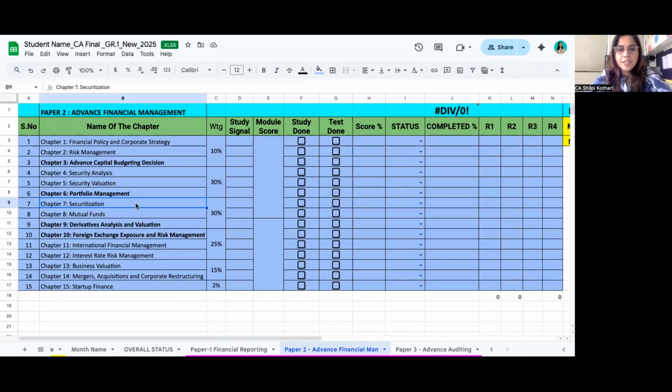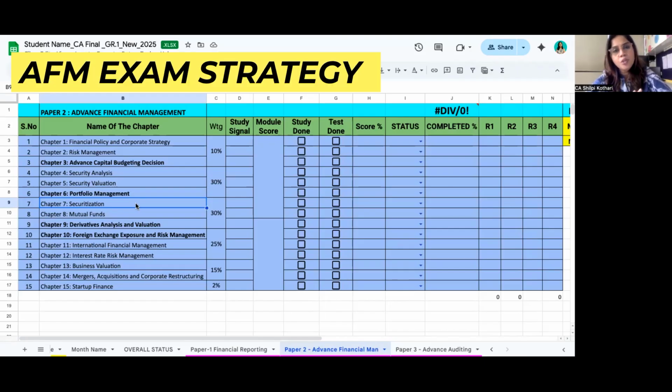What points do you need to take care of when you are going to the exam? The same points I have discussed in FR apply to AFM. Even though you're not able to complete the sum, go ahead and solve it as much as possible, by writing it properly, by showing the working notes, by putting the formula, by keeping the working notes properly intact. This will help. Also you need to take care of the decimals, like majorly rounding off up to 3 decimals, that is important.